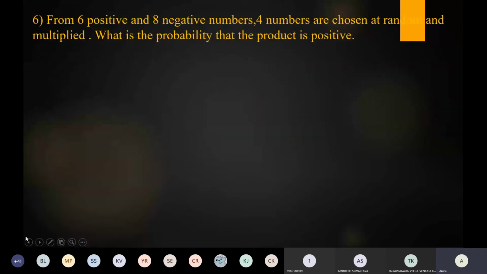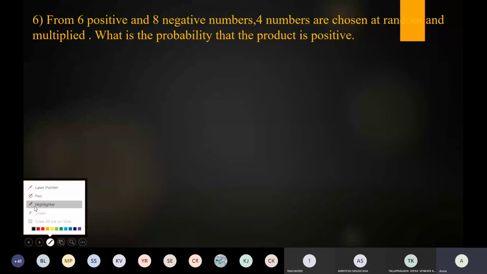Listen to the question carefully. From 6 positive and 8 negative numbers, 4 numbers are chosen at random and multiplied. What is the probability that the product is positive? So this is our question.